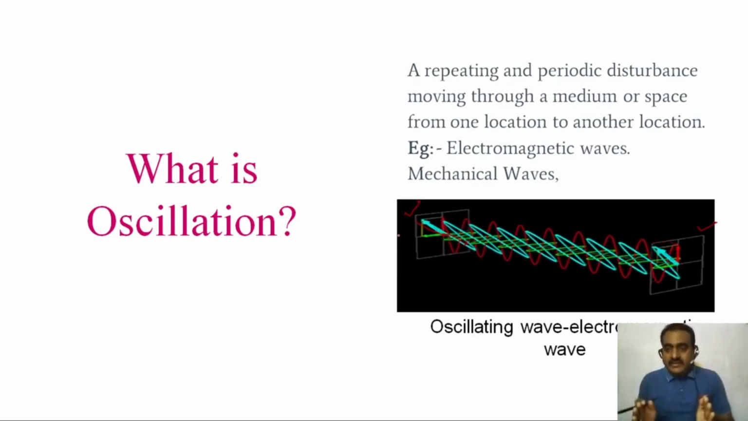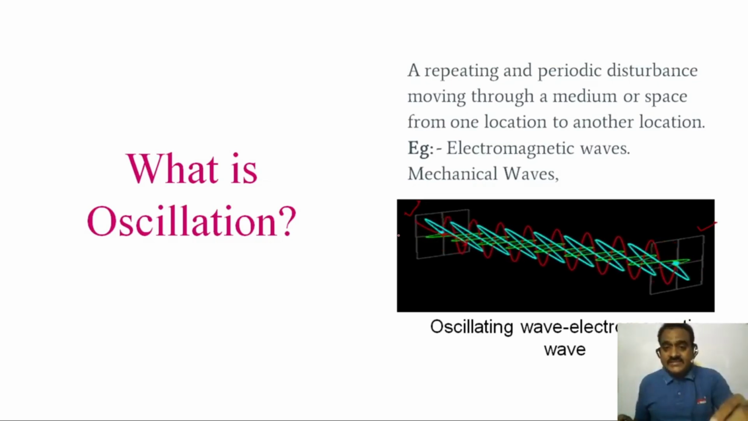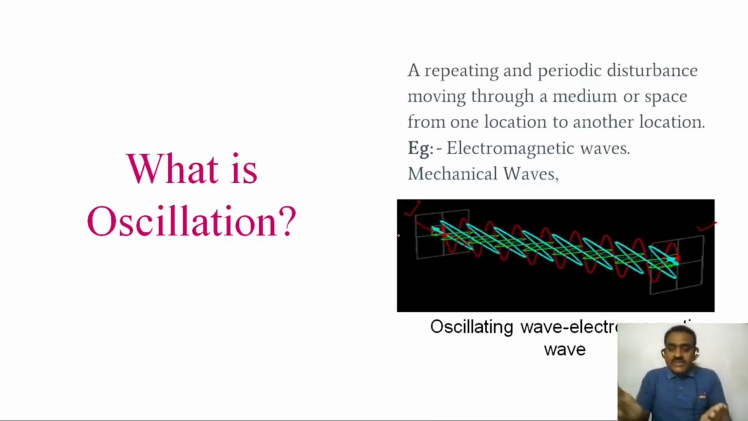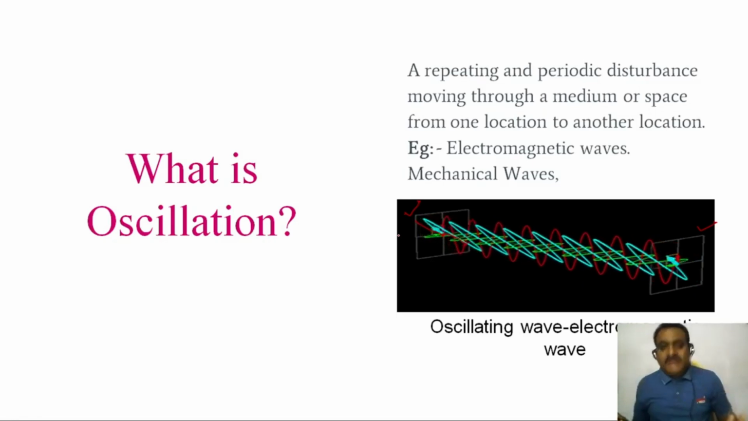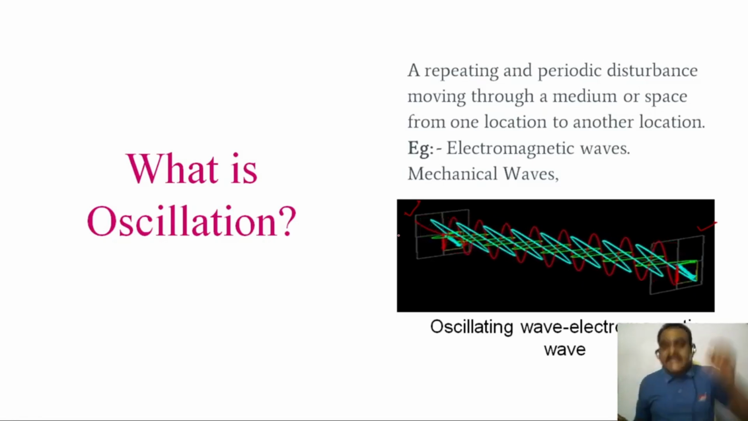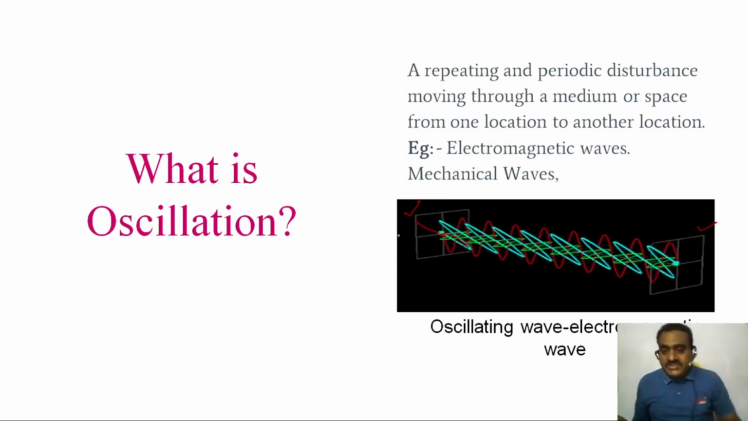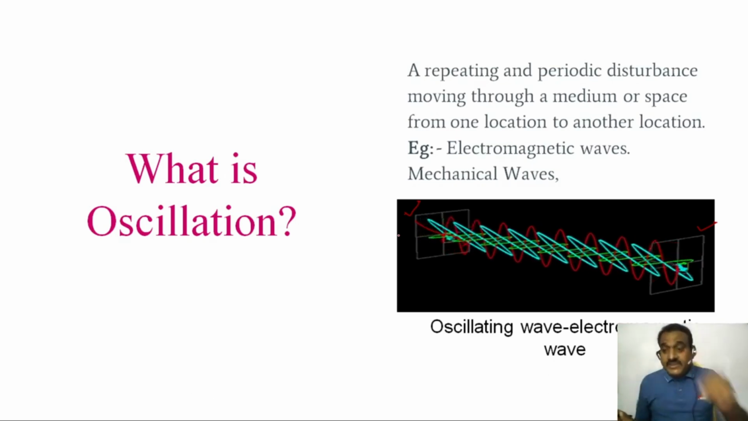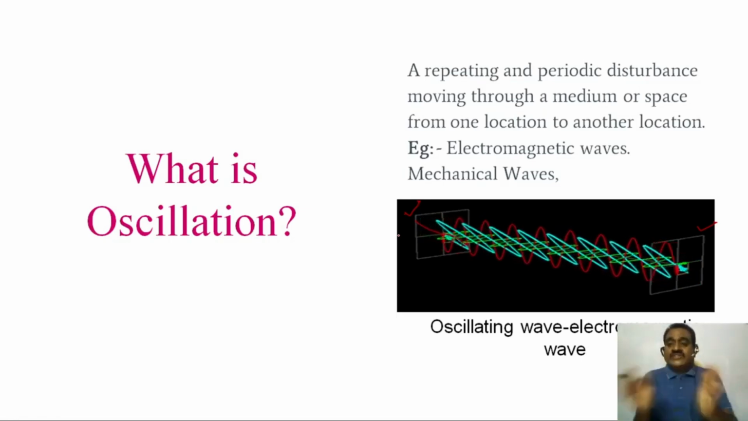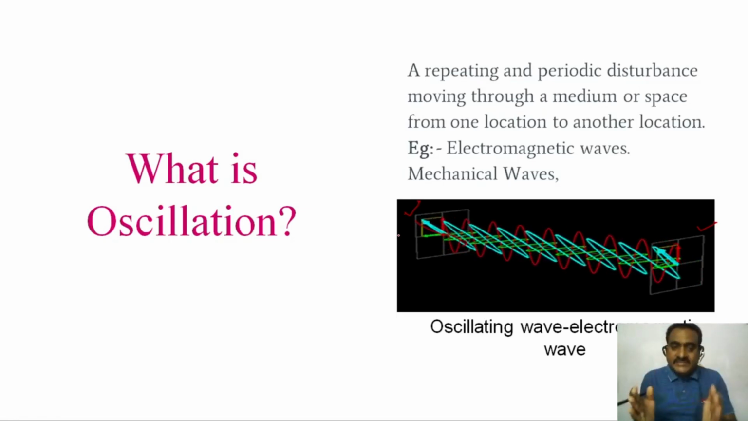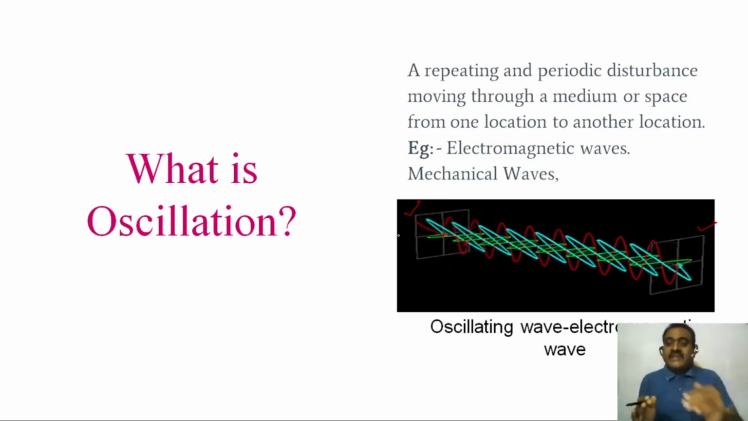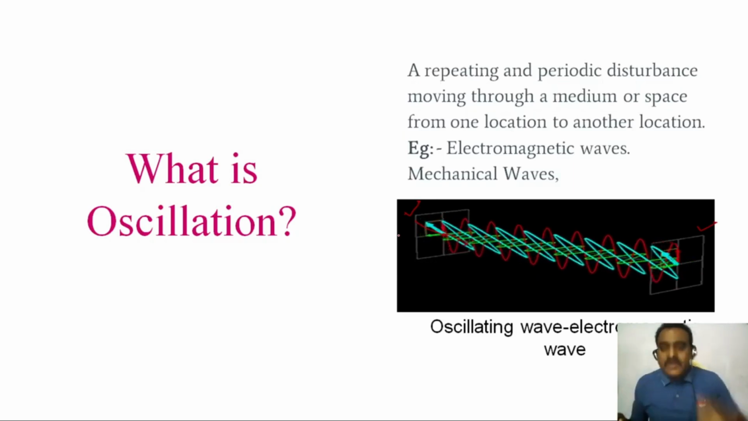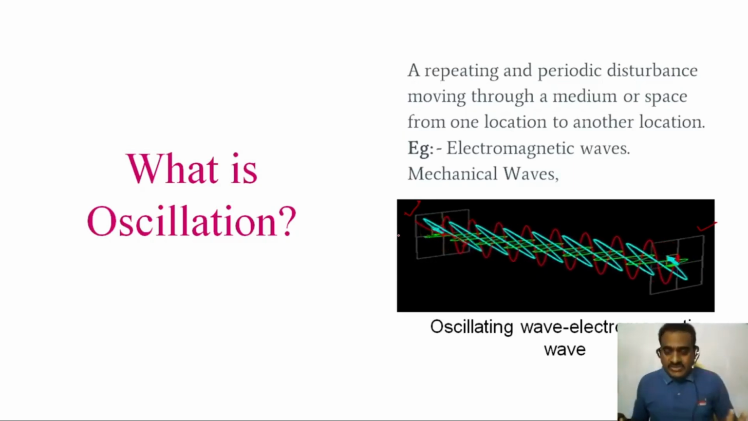A repeating and periodic disturbance moving through a medium or space from one location to another location is called oscillation. But wave is a disturbance that transfers the energy from one location to another location. Both are disturbance, but what is the main difference? Oscillation is repeating and periodic disturbance, but wave is a simple disturbance that transfers the energy from one location to another location.